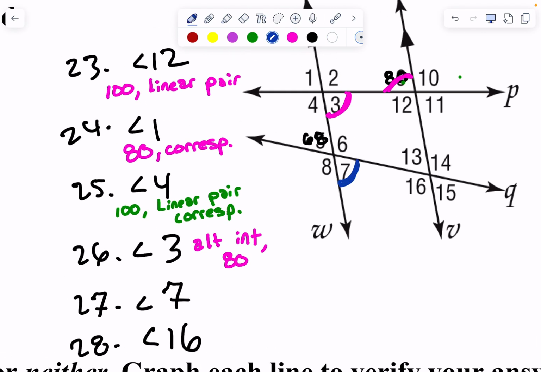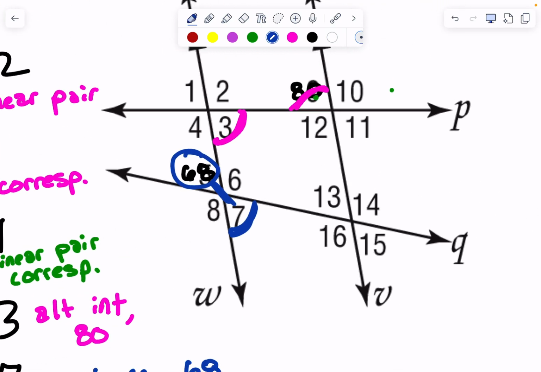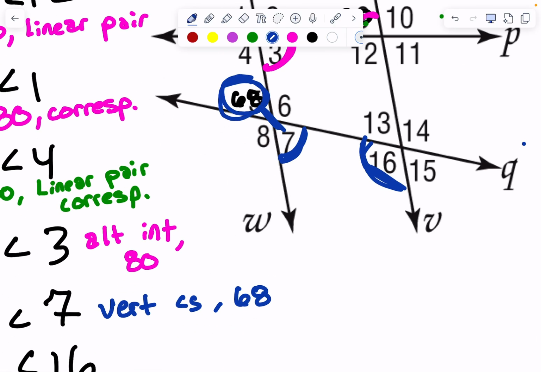7 is this one right here, and we know that this is 68. What is 7 in relationship to that 68? 7 and 68 are vertical angles. And that means 7 is 68. Okay, 16, oh my. 16 is this one right here. 16 does not have a relationship with 68.